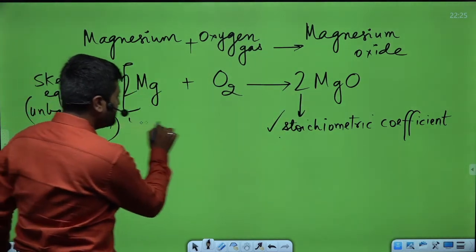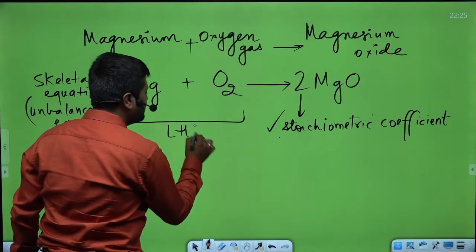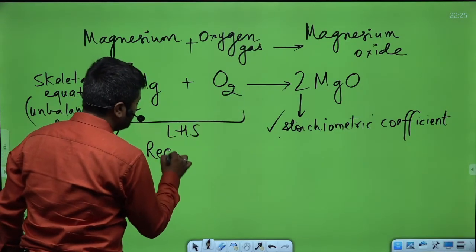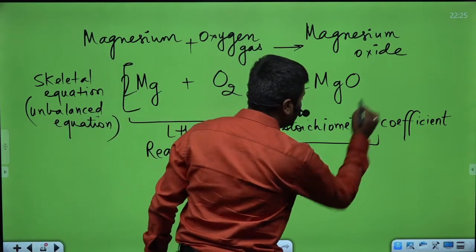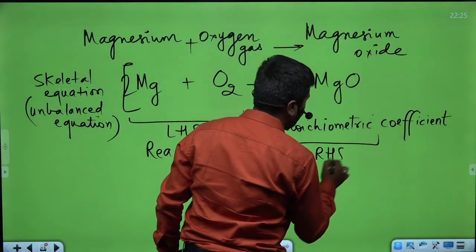This left hand side is called the reactants, and this right hand side is called the product.